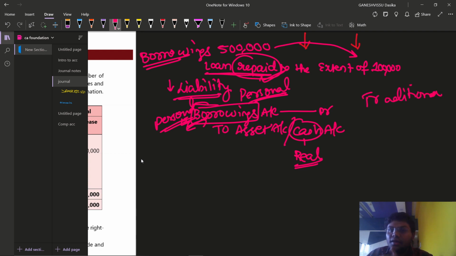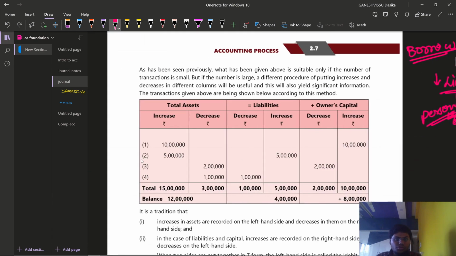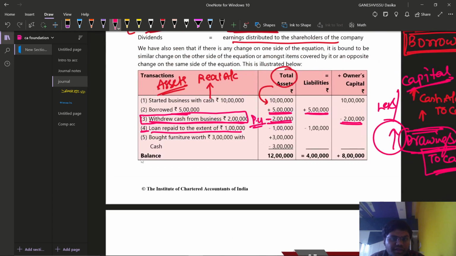Decrease in liability, debit side. Decrease in assets, credit side. Increase in liability, credit side. Increase in assets, debit side. So from this approach, when we are repaying the amount of rupees 1 lakh, can I say that assets have also decreased by 1 lakh rupees? Yes, liabilities have also decreased by 1 lakh rupees.